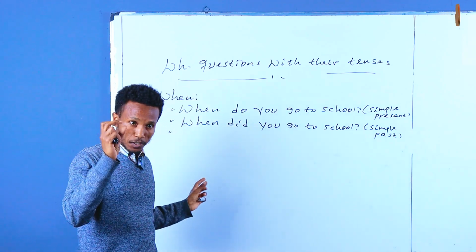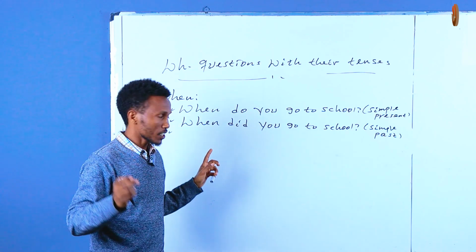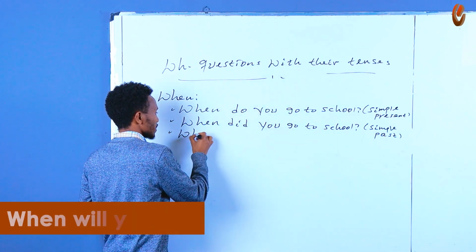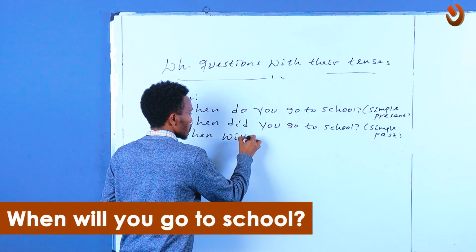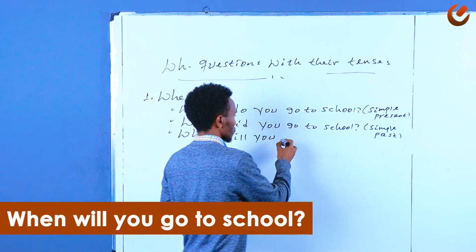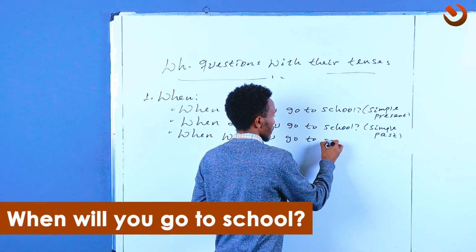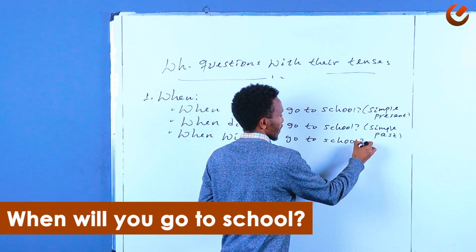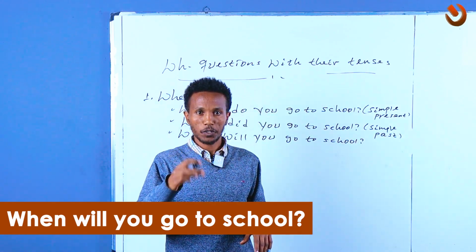So you just use the simple future, right? You just use the will part. So you just say when will you go to school? Good. When will you go to school?